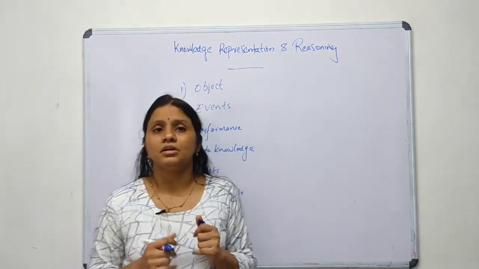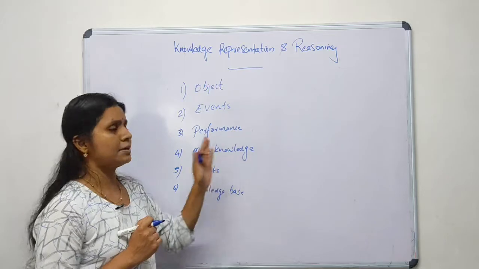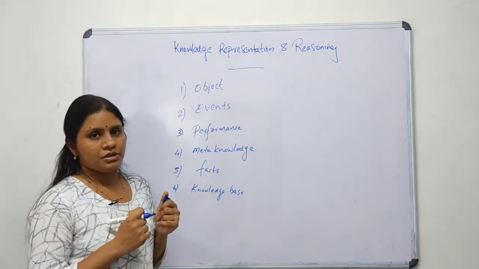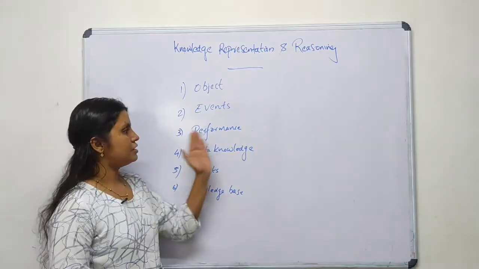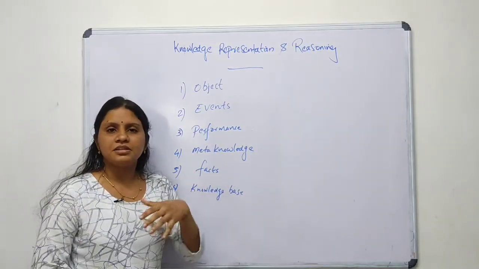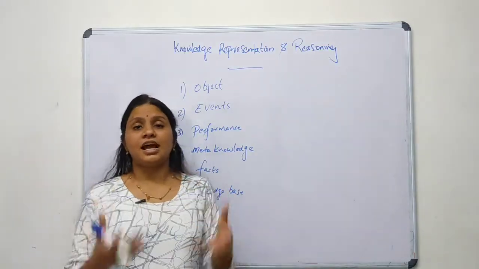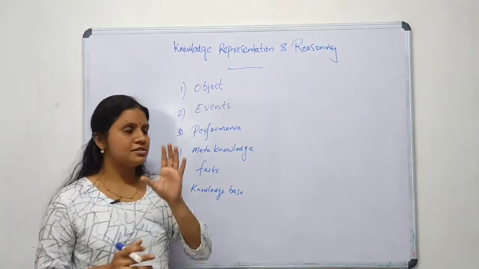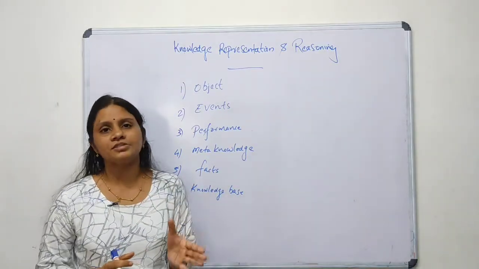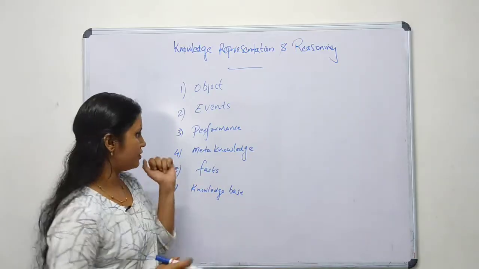Third is performance. Performance deals with how humans and other things perform certain actions in different situations. It helps in understanding the behavior side of knowledge.